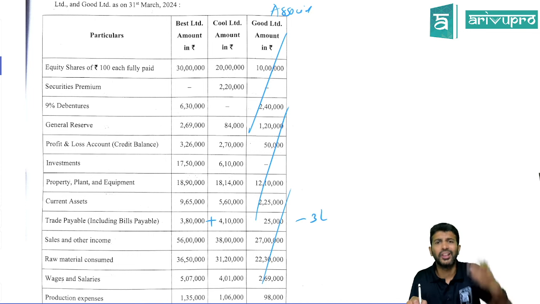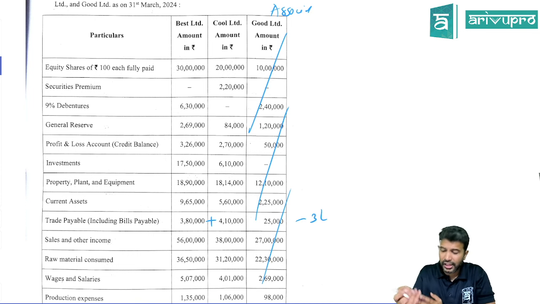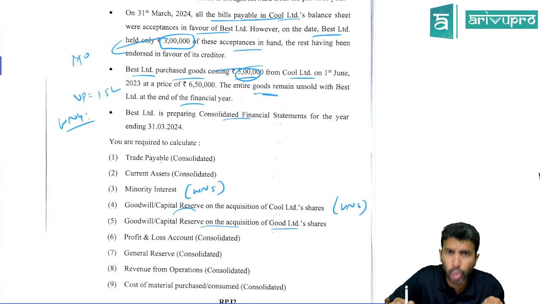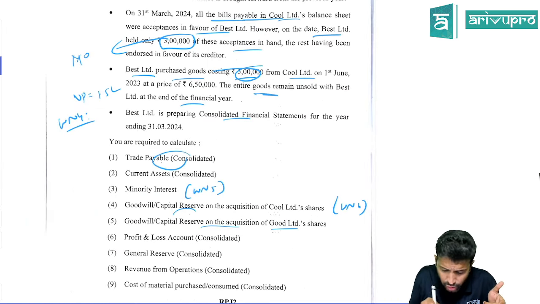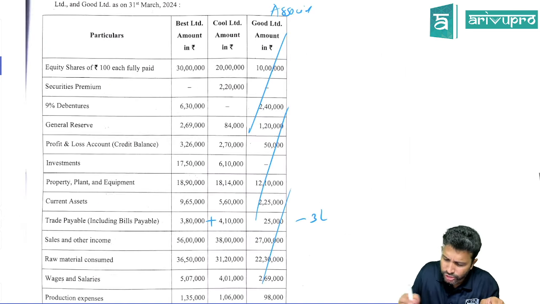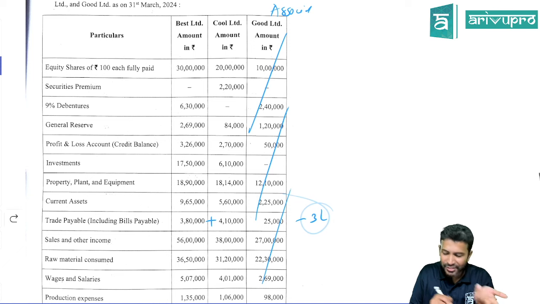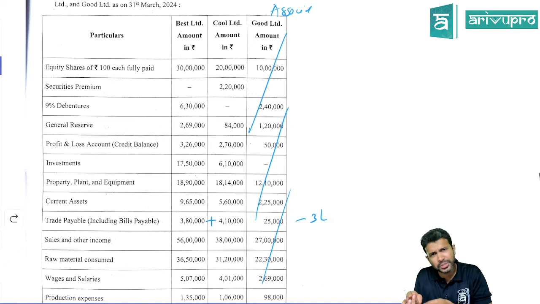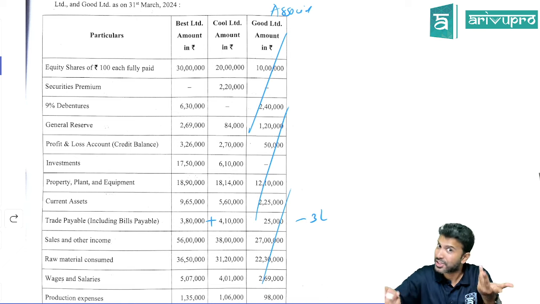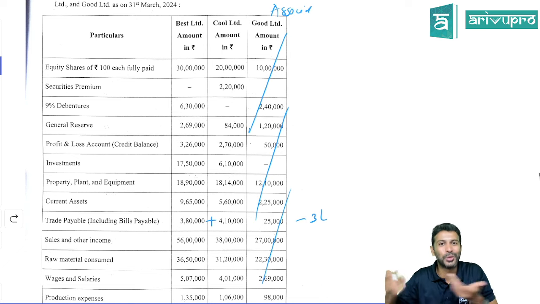That's it. Now, mutual owings. How much is mutual owings? At acceptance, right? 3 lakh, correct? That you have to eliminate. That becomes your trade payable. So if you see that, even if you don't know the full answer, at least this is straightforward, sir. This adjustment, if you do it, 1 or 2 marks you will get, right? Even if you don't have time, if you put at least 2-3 adjustments, instead of 14 you will get 4 or 5 at least. So that's the beauty of these sort of questions. You don't have to solve them in full also, right?